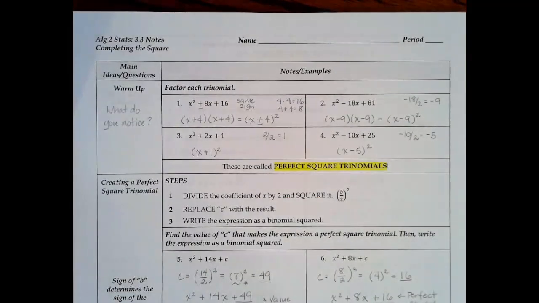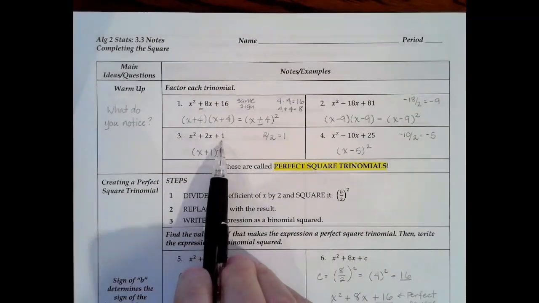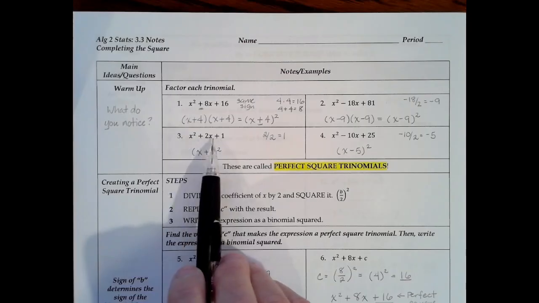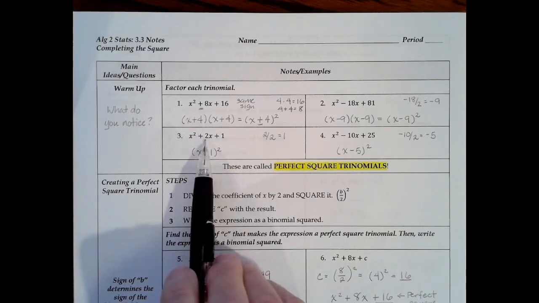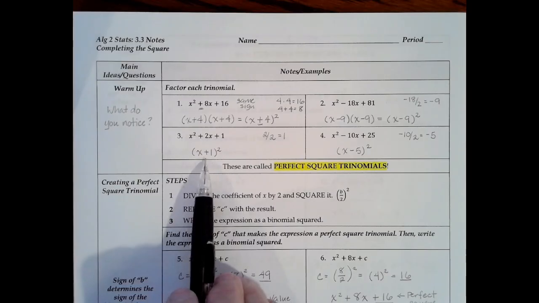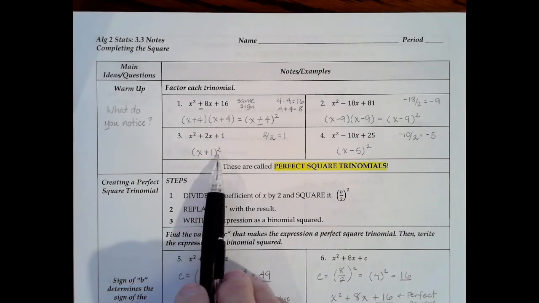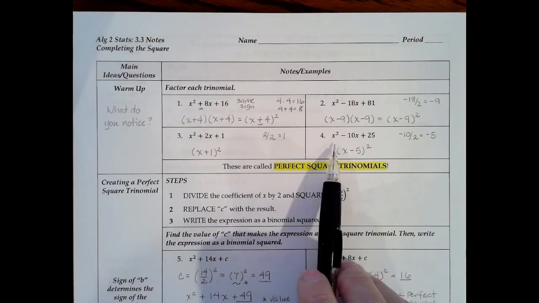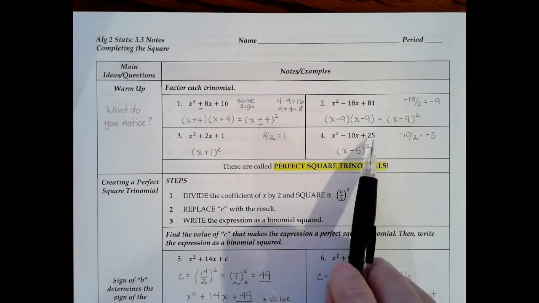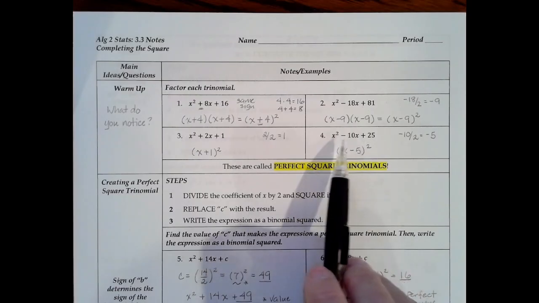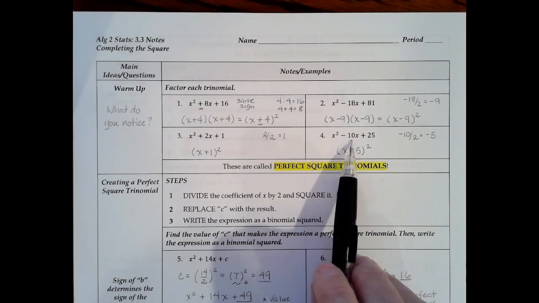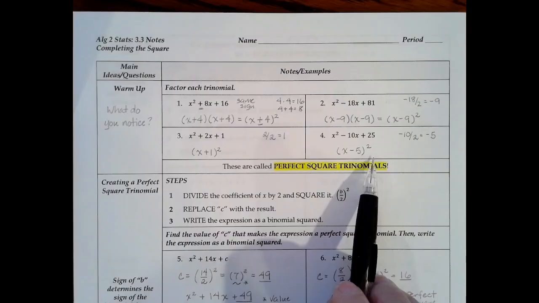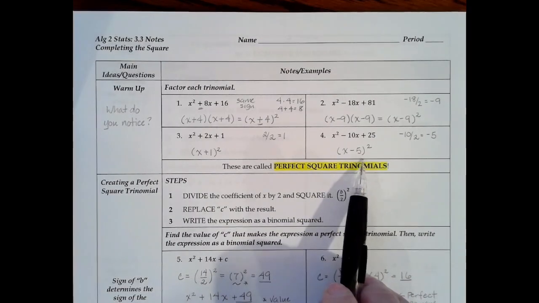And then the last 2, we have x squared plus 2x plus 1. 2 numbers that multiply with the same sign, those signs have to be positive, to multiply to get 1 but add to get 2. That would just simply be x plus 1 times x plus 1, or x plus 1 raised to the power of 2. That's a little bit easier way of writing the problem. And then last but not least, when you're factoring x squared minus 10x plus 25, again, looking for 2 numbers with the same sign. In this case, they both have to be negative, add up to 10 and multiply to get 25. That answer would be 5. So x minus 5 times x minus 5, or simply x minus 5 squared.